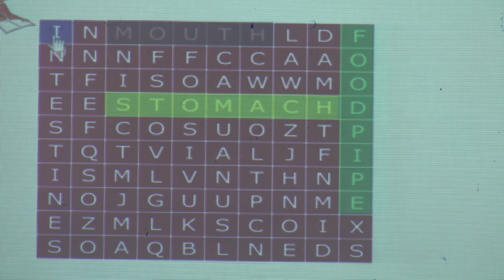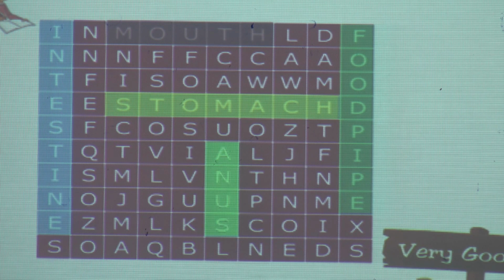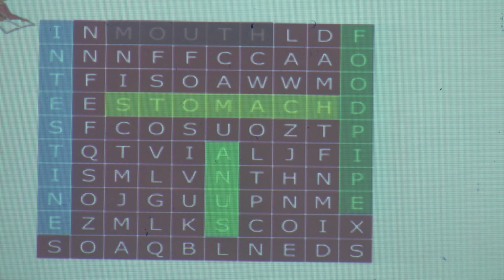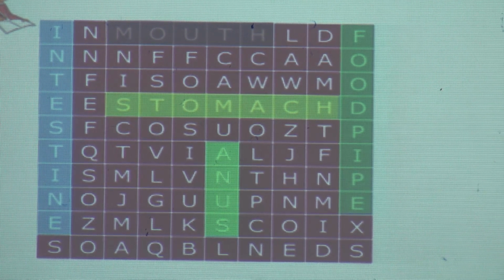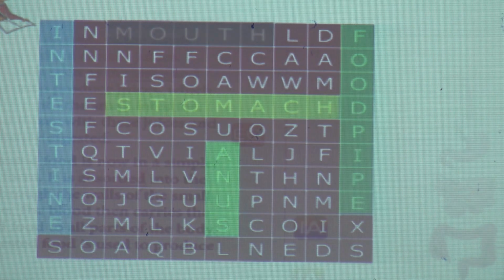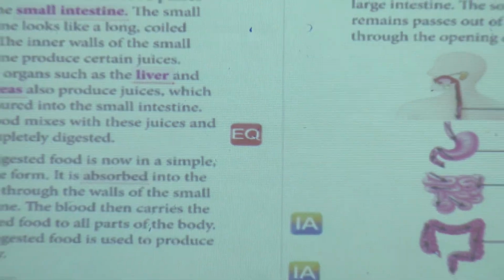So, we will go with this. Yes, intestine. Now, after that, from the intestine where does it go? Anus. So, find anus. Where is anus? Yes. So, all parts of the digestive system we found in this. Now, we will move to the next part.